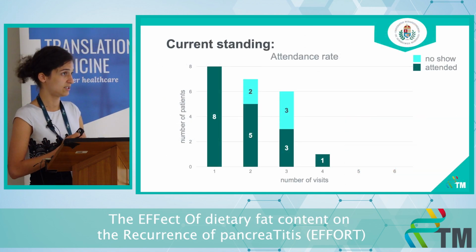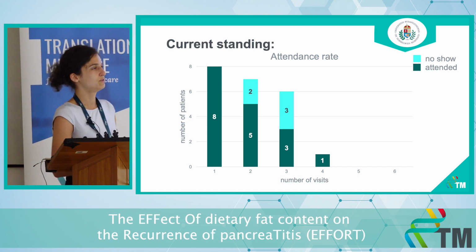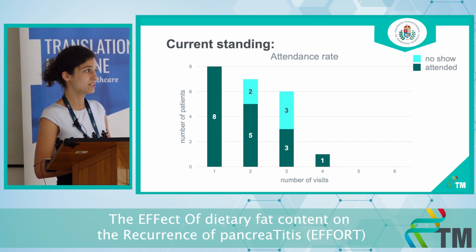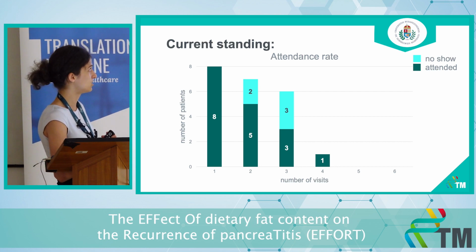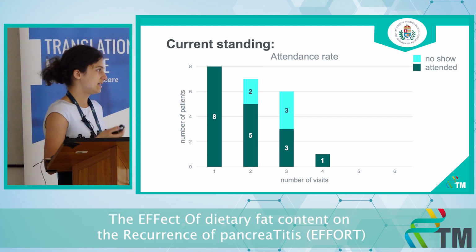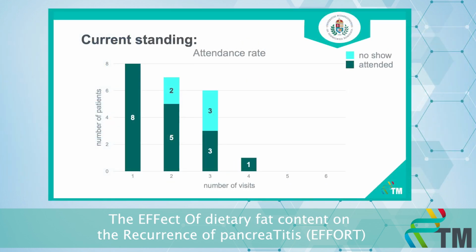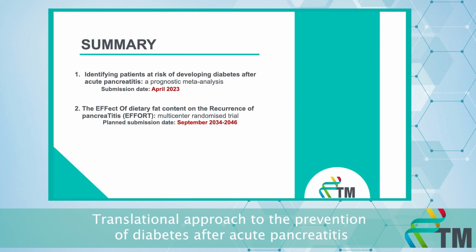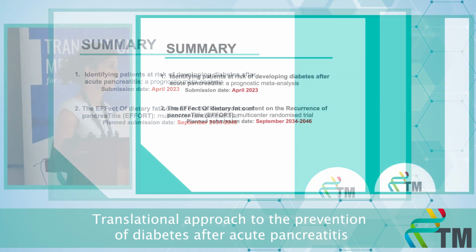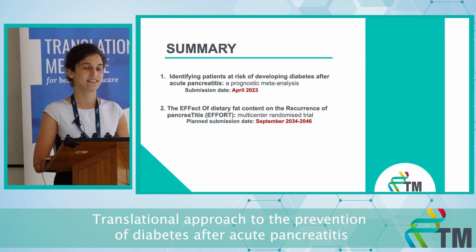As I mentioned, we have already started enrolling patients. We started last year in May, and we only recruited 8 patients. That's because it's a very restrictive inclusion criteria, so we are actually just discussing whether we need to modify the inclusion-exclusion criteria, because you will see that the projected end time is 2034 for the interim analysis, and then 2046 for the final results, based on the current speed that we are progressing at.